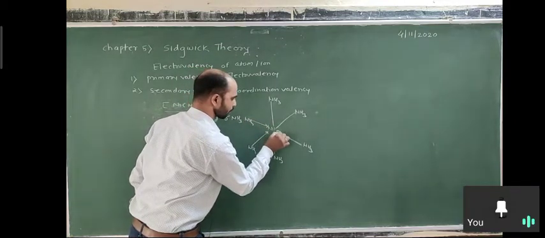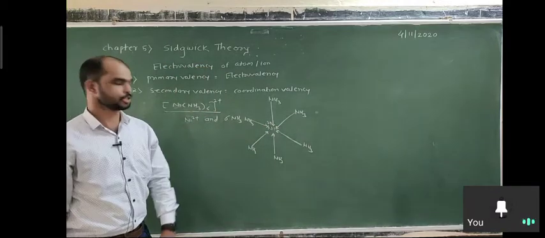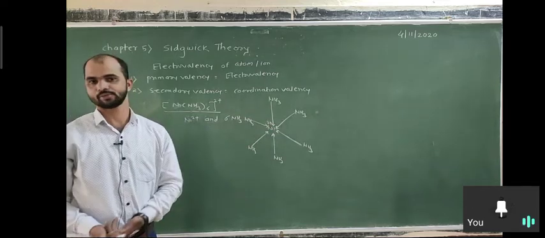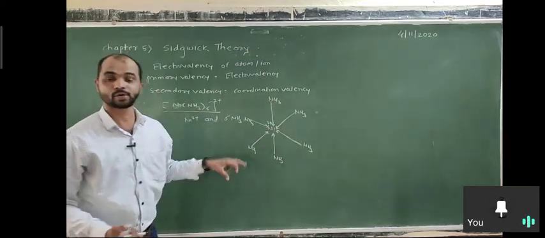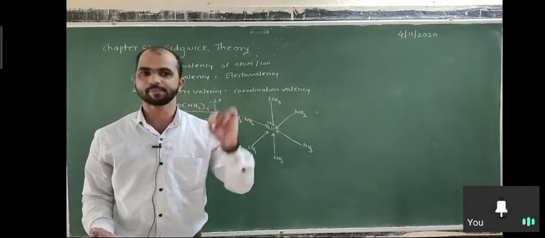Six coordination bonds are formed by 6 NH3 molecules with the Ni2+. Why 6? Why not 5? Why not 7? Why not 4? So these 6 ligands donate 12 electrons because each ligand has to donate a pair of electrons.